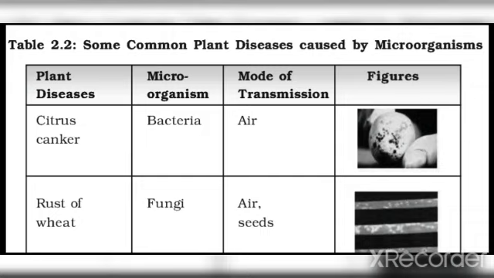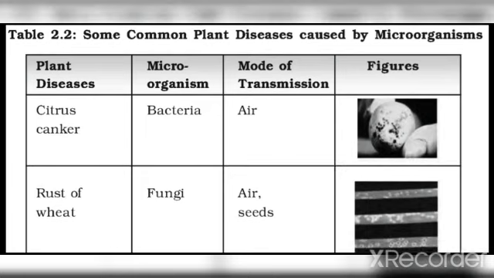The name of the disease is citrus canker. It is caused by a bacteria and it can spread through air. It can spread from one plant of the same species to the nearby plant through air. As the name of the disease tells, citrus means we know that the lemon has citric acid. This disease is specifically seen in citrus fruits like lemon and orange.